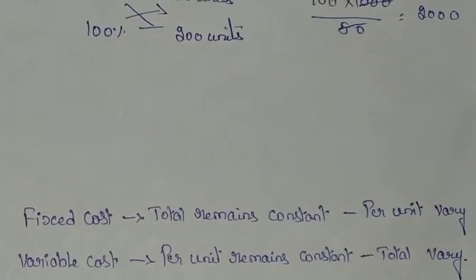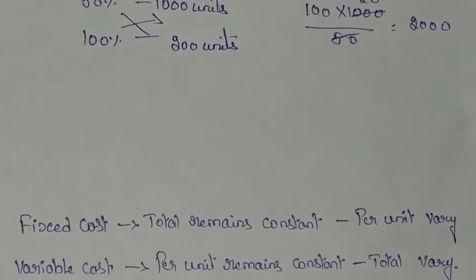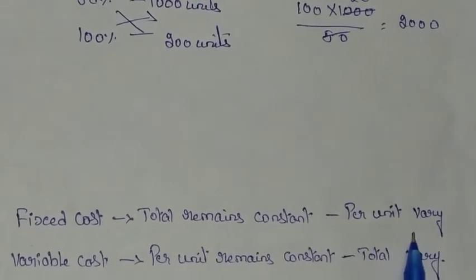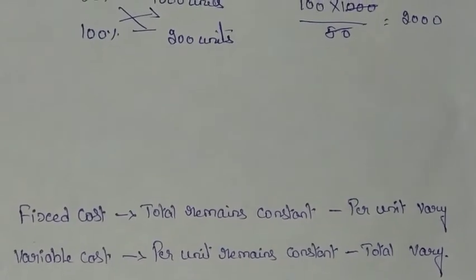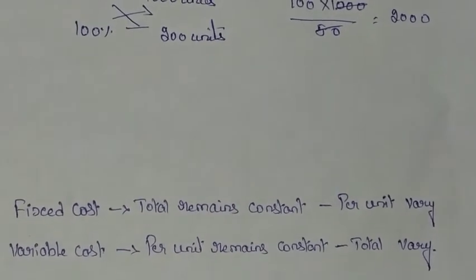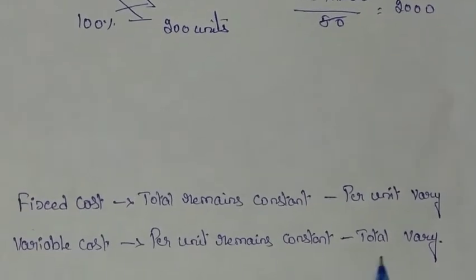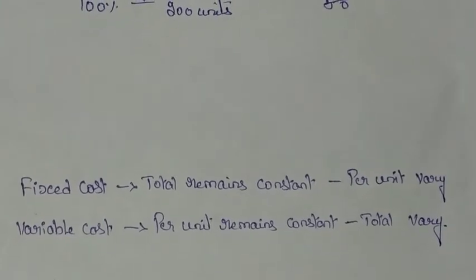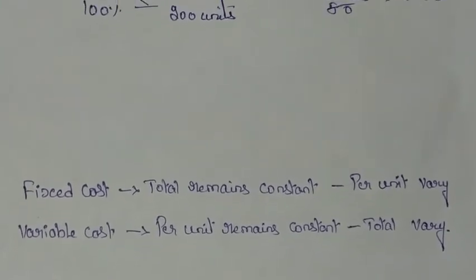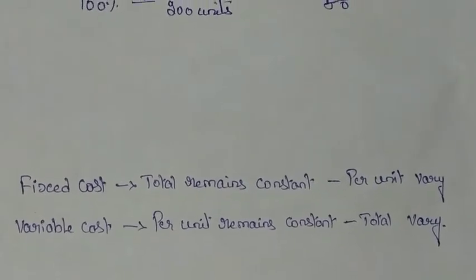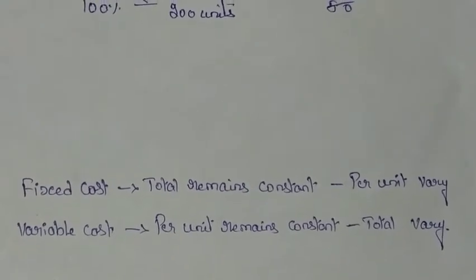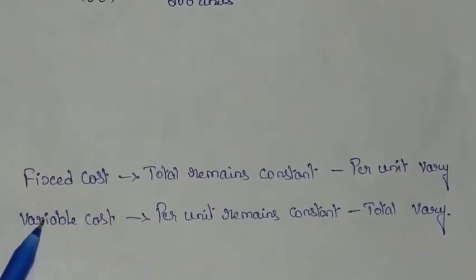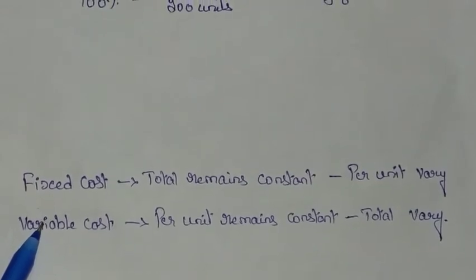The total amount of fixed cost remains constant for all levels of activity, but per unit fixed cost changes for different levels of activity. Variable cost: per unit remains constant and total varies. The total amount of variable cost varies according to the level of activity, but per unit variable cost remains constant for all levels of activity. These two things should be remembered while preparing the flexible budget.